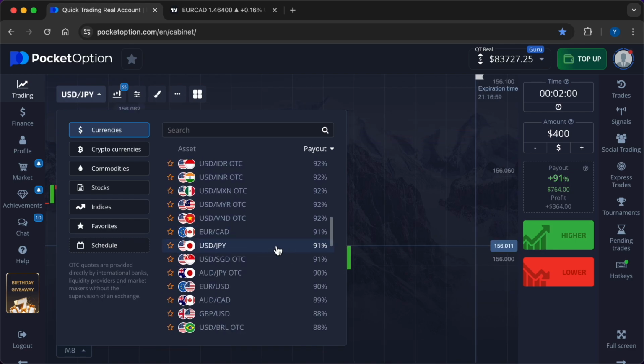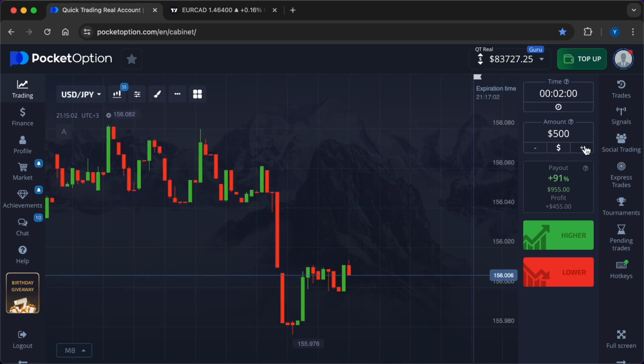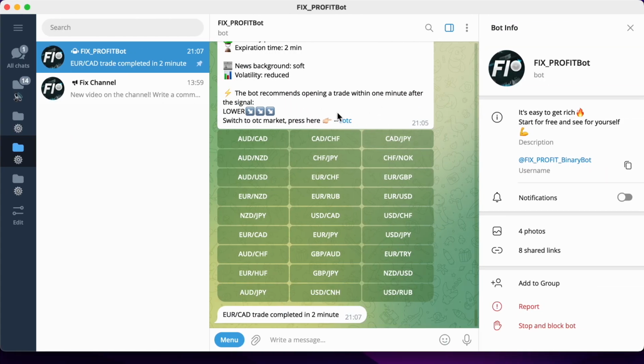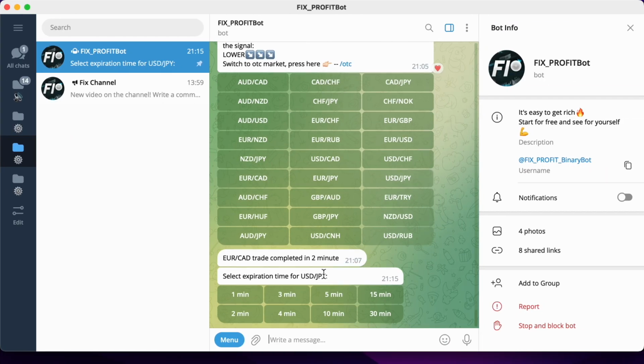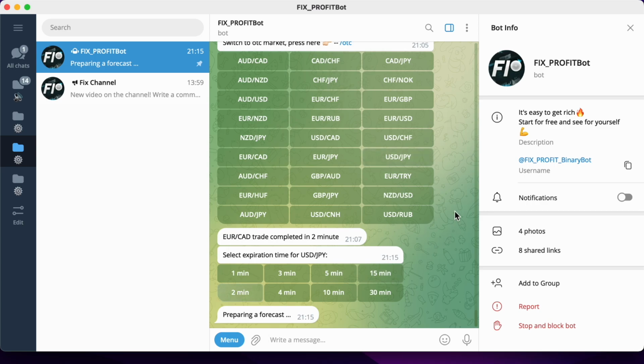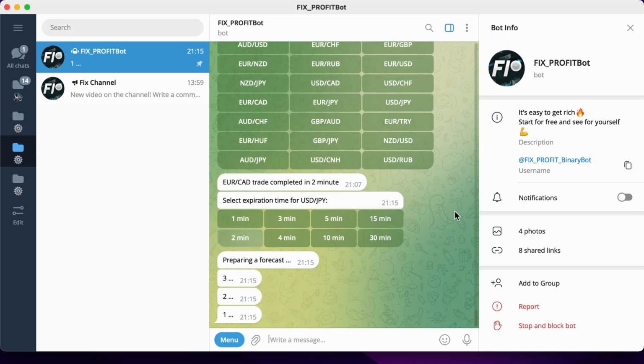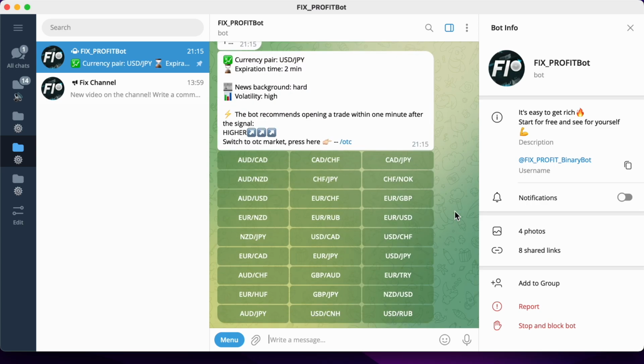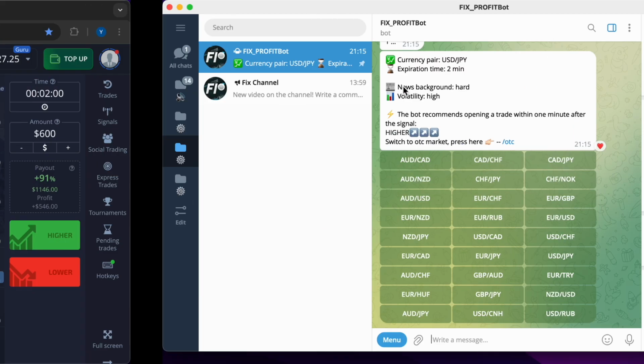I will change the currency pair. There are 27 options in my menu. Right now I'm using the variant US dollar, Japanese yen. 91% is a high payout. The investment amount is $600. The signal is higher. I enter the trade by pressing the green key in Pocket Option.